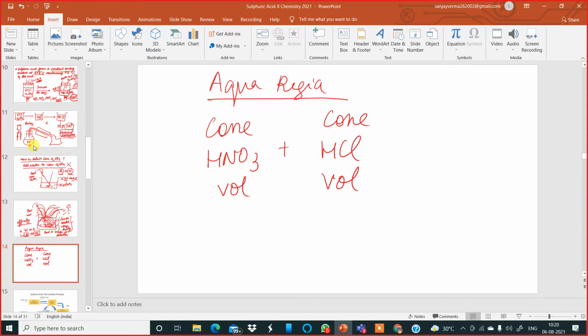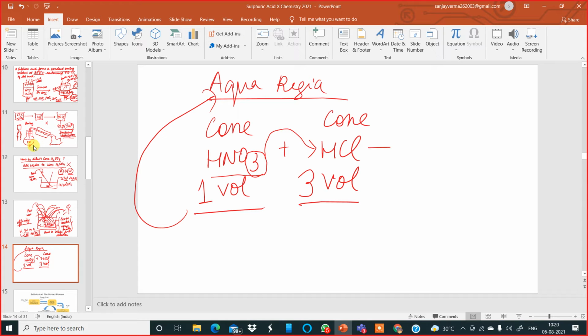Yes, nitric 3 hydrochloric. Put the 3 in front of HCl. Very good. The 3 of this, the 3 of nitric acid, put it in front of HCl. That's it. So this becomes 1 volume of concentrated nitric acid and 3 volumes of concentrated hydrochloric acid. It is called aqua regia.